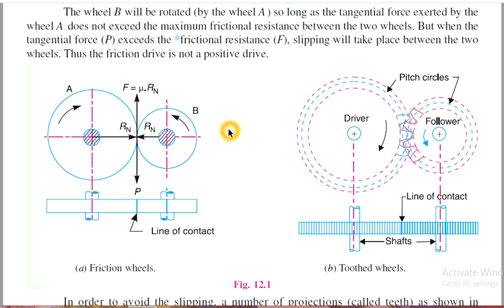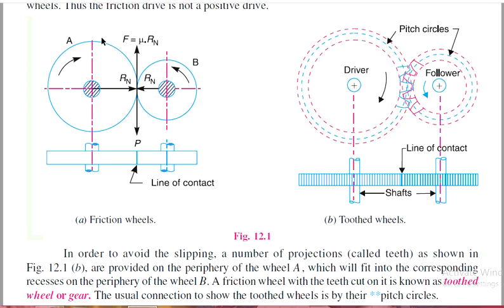That is, wheel B will be rotated by wheel A so long as the tangential force exerted by wheel A doesn't exceed the maximum frictional resistance between the two wheels. But when the tangential force exceeds the frictional resistance, slipping takes place between these two wheels. Thus, the friction drive is not a positive drive.